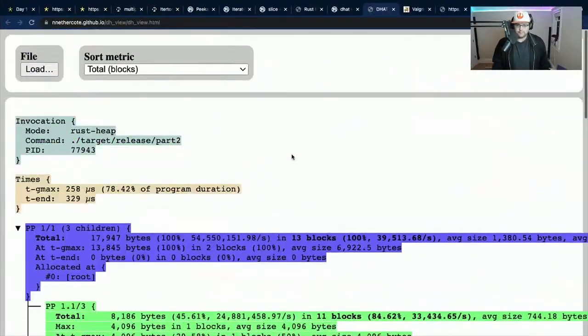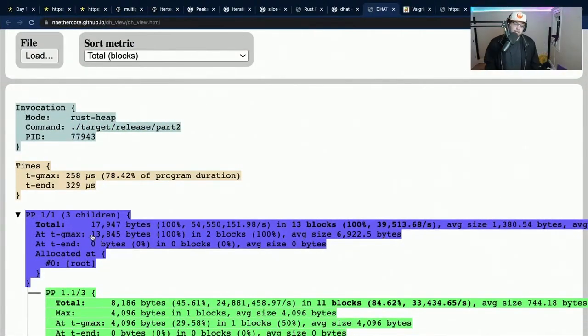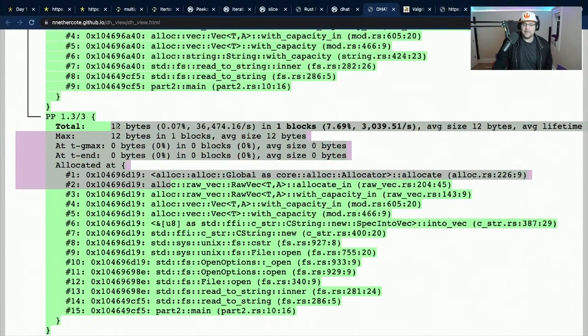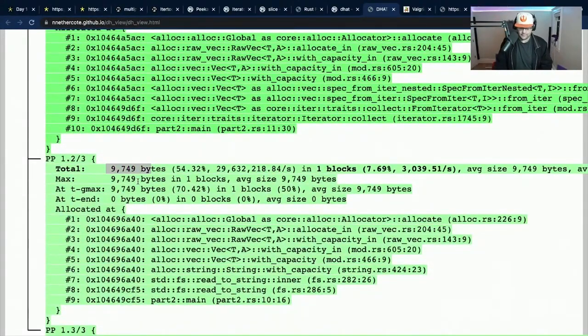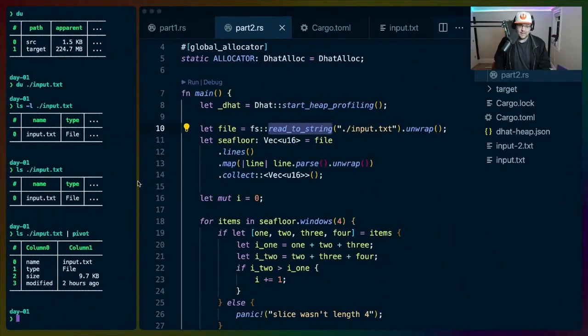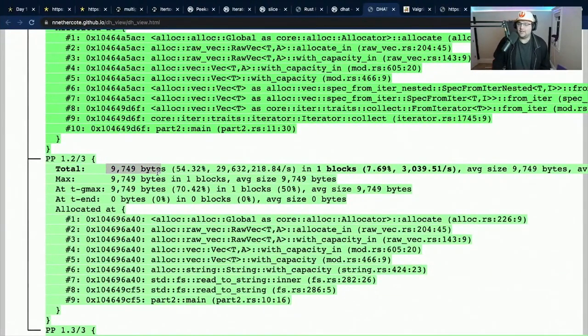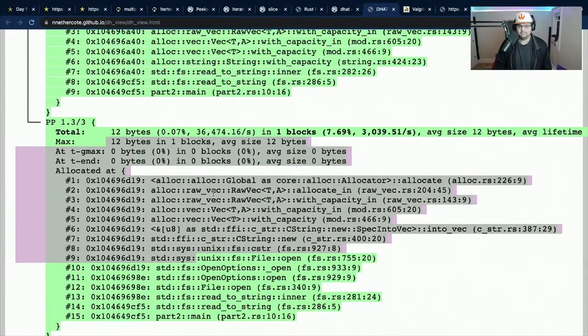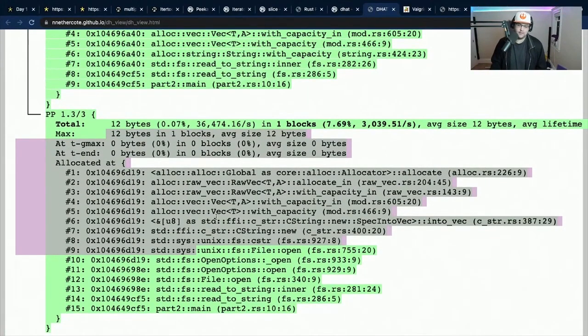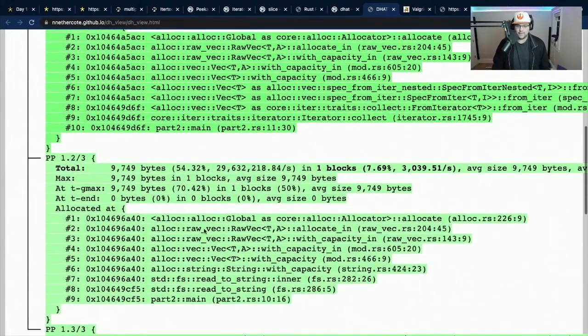If we go back and look, at Gmax we have 13 actually, in 2 blocks. This is 12 bytes. The first thing that happens, this read to string, allocates 12 bytes. And then we get 9749. That is exactly the file size. That is the file. We actually can look at the allocation and match it exactly to what's actually happening. So this is the file getting pulled in. I think this is something else. 12 bytes sounds to me like a pointer of some kind, like a really small, hey, we're starting a thing.